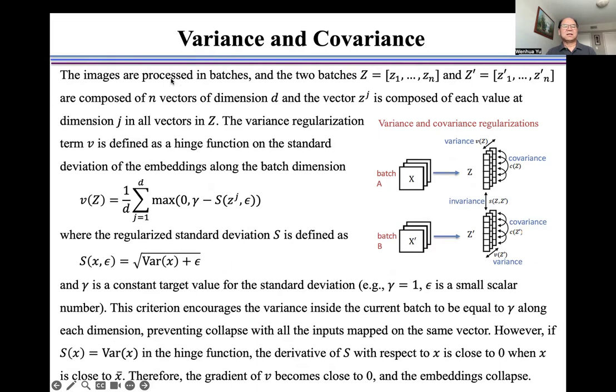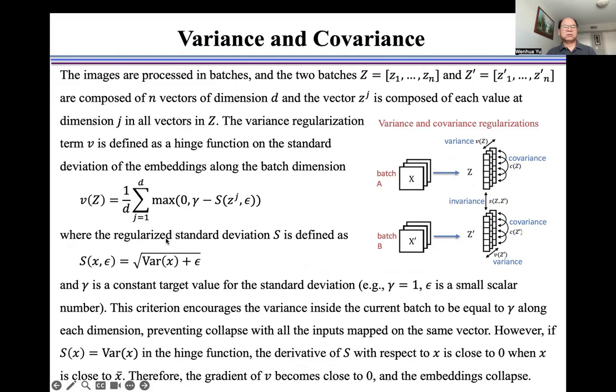The images are processed in batches, and the two batches Z and Z prime are composed of n vectors of dimension D, and the vector Zj is composed of each value at dimension j in all vectors in Z. The variance regularization term V is defined as the hinge function on the standard deviation of the embeddings along the batch dimension, as shown here and explained in this figure.